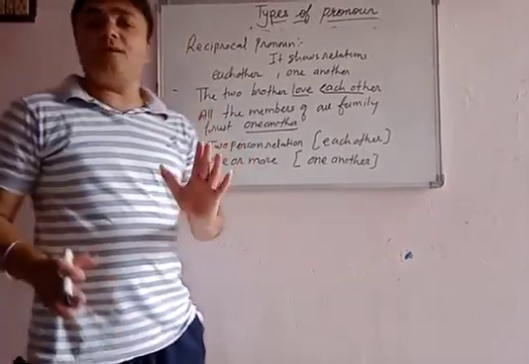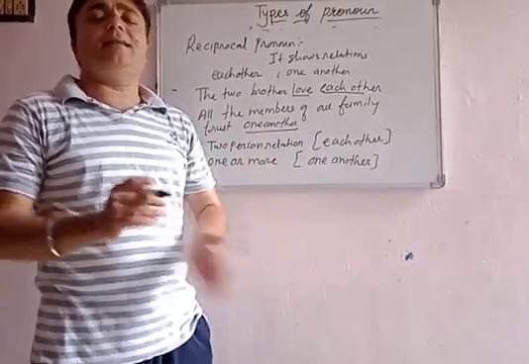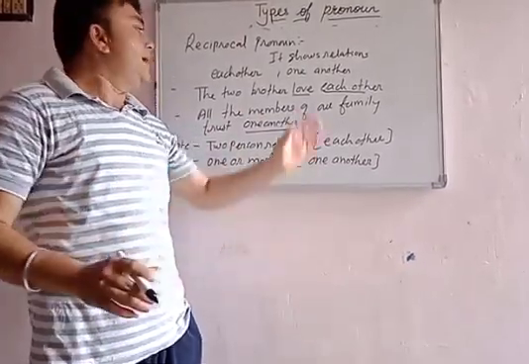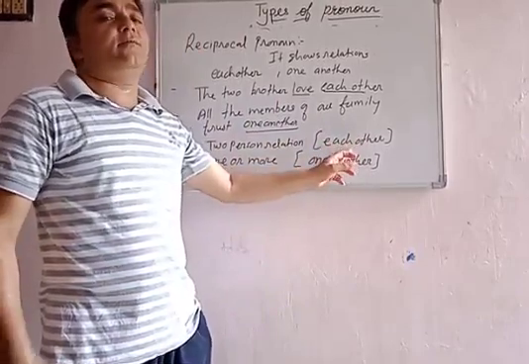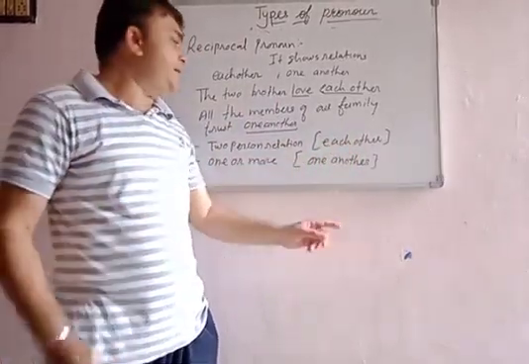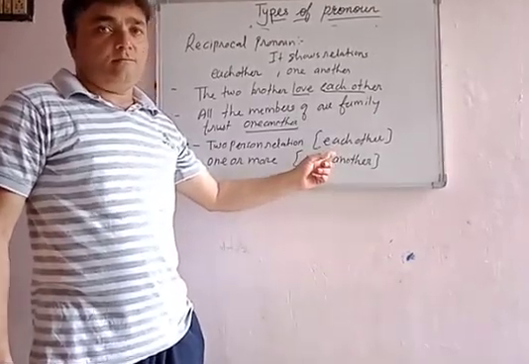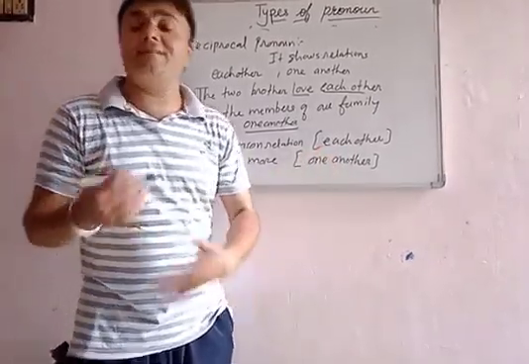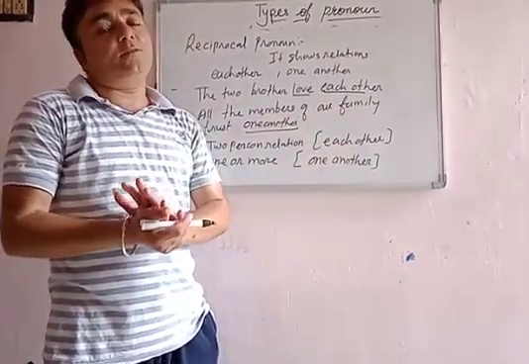If we talk about two persons, if there is a relation between two persons, as in the example, we are using each other. We are many times mistaken with this. You keep one another, each other. If you go for competitive exams in your life, these types of questions will confuse you.